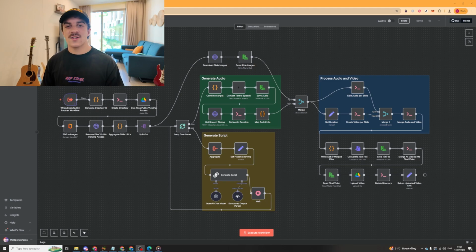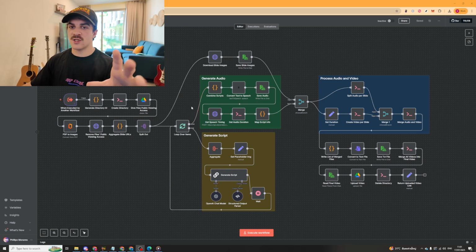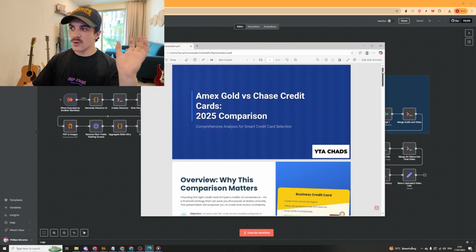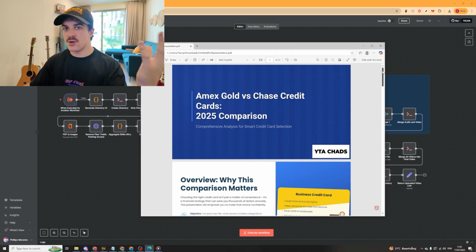This N8N agent automatically turns PowerPoint presentations into fully narrated videos, and I'm going to show you how it works. Now, first of all, let me just show you some of the stuff you give it and the outputs that you get. So first of all, you just give it a simple presentation. This can be a Google Slides, this can be a PowerPoint presentation.